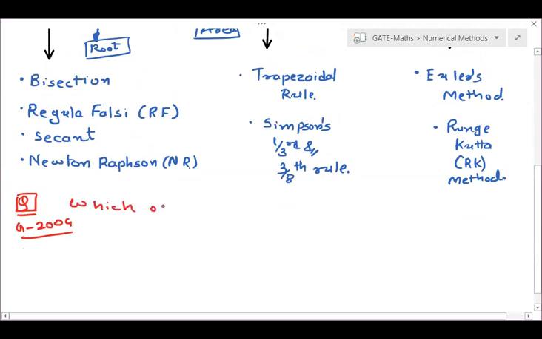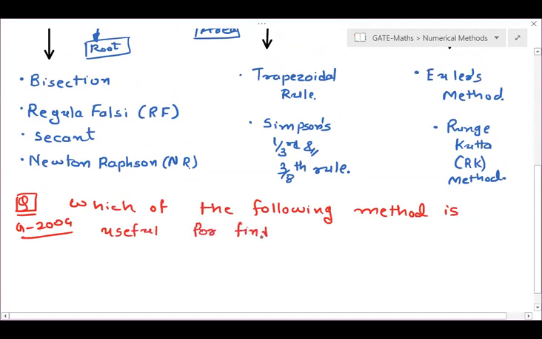They are asking which of the following methods is useful for finding roots of nonlinear equations.